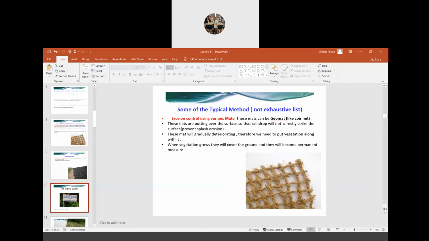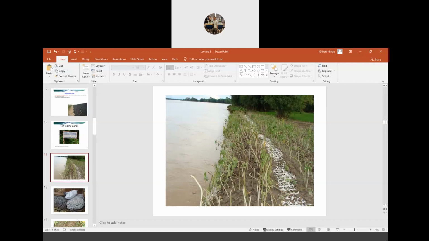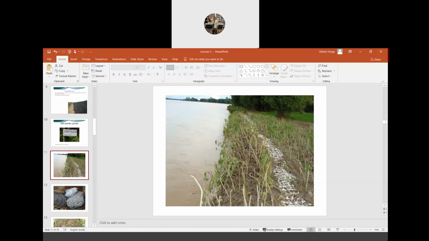So this is one of the projects being carried out by IIT Guwahati under my supervisor, Professor Arup Kumar Sarma. They do this kind of river control. Here they use a plastic net. I'll show you here. You see they place this kind of plastic net, and in between this plastic net they plant locally available vegetation.